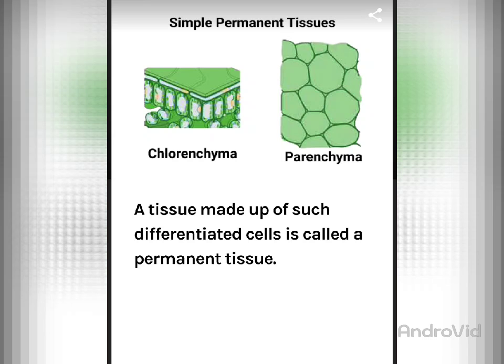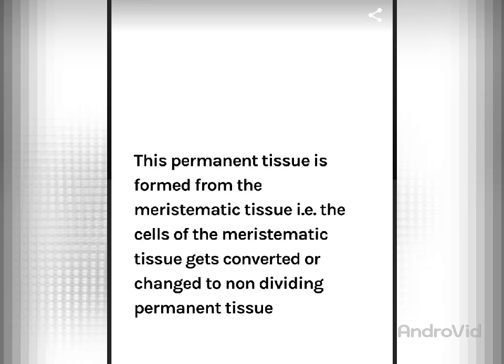So a tissue made up of such differentiated cells is called permanent tissue. This permanent tissue is formed from the meristematic tissue, that is, the cells of the meristematic tissue get converted or changed to non-dividing permanent tissue, and this was the feature of permanent tissue which I have told you in the permanent tissue type video. In that video I told you that the permanent tissues are not dividing, not changeable, not convertible.